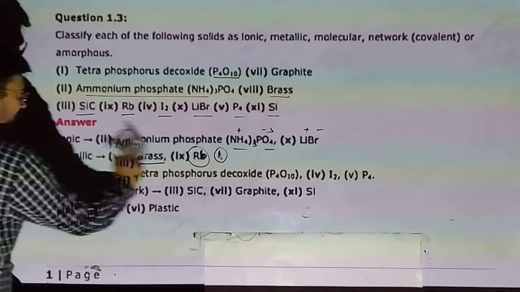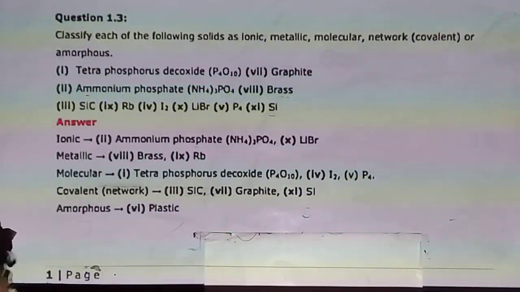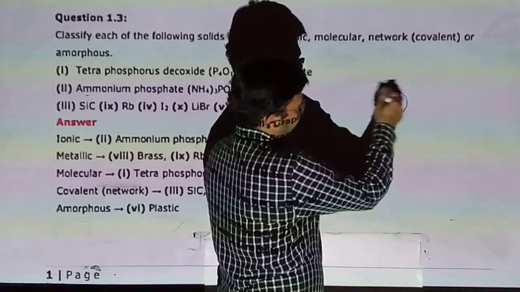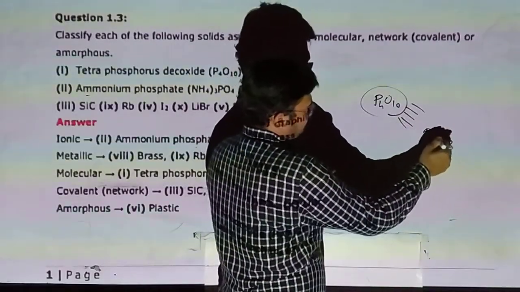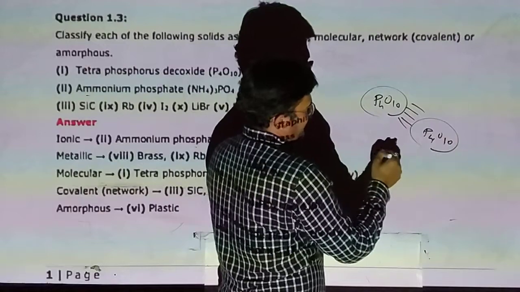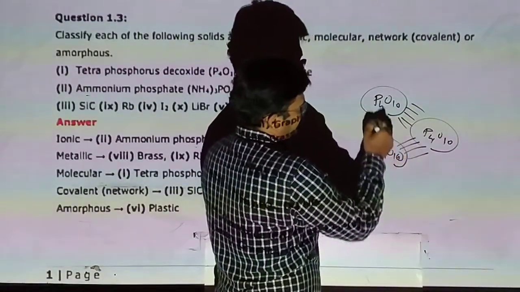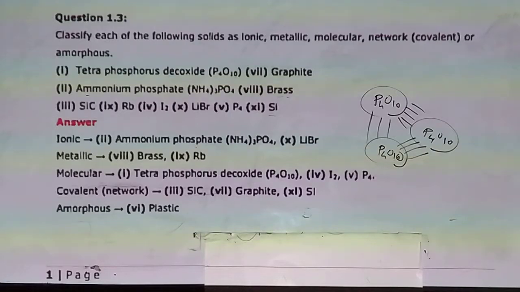Now molecular. What about molecular? Tetraphosphorus decaoxide, P4O10: all the bonds inside are covalent, but the molecules are connected with each other by van der Waals attraction.